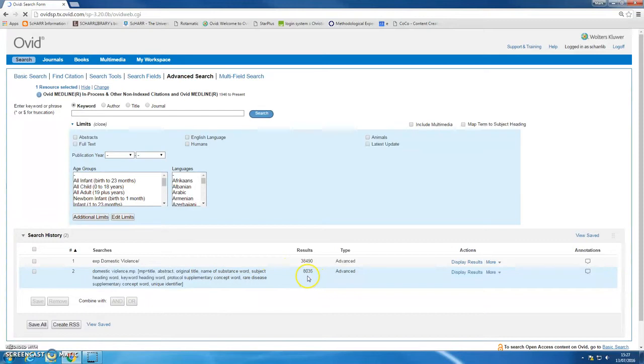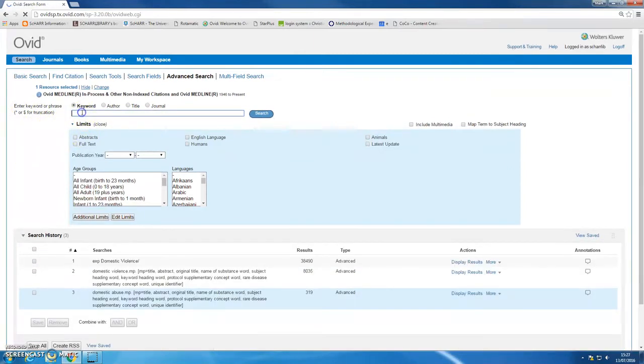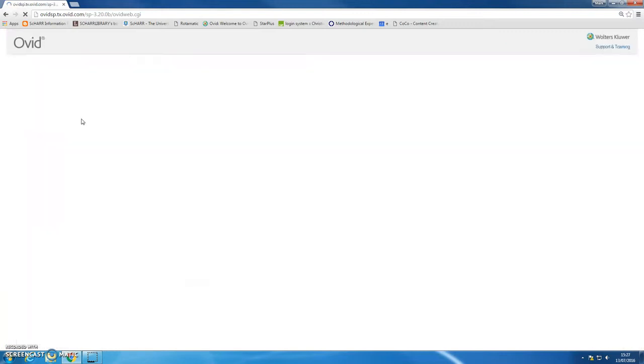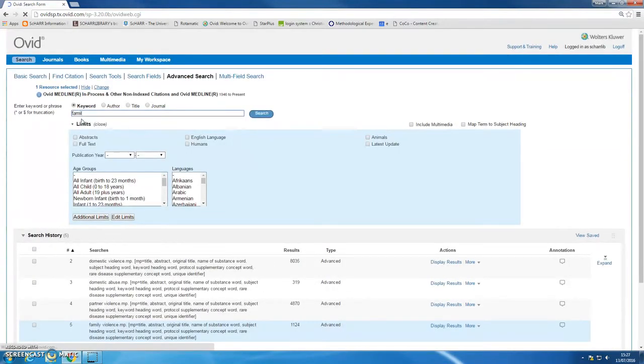Okay, so I've got some more results about domestic violence. I'm also going to try some synonyms for domestic violence, so things like domestic abuse, and partner violence, family violence, familial abuse. Okay, so variable numbers of results for those articles.